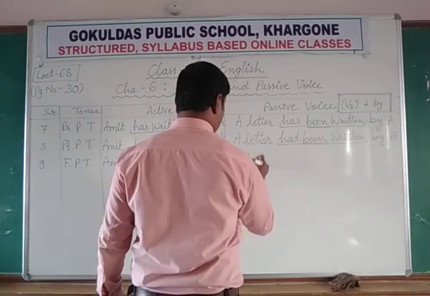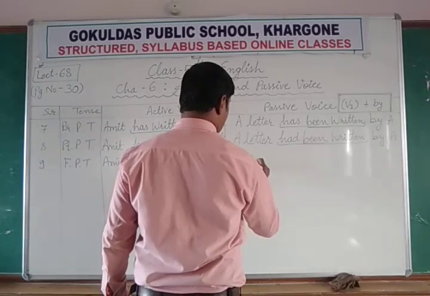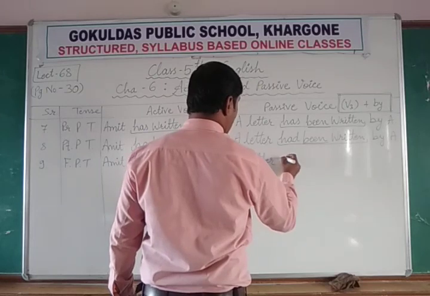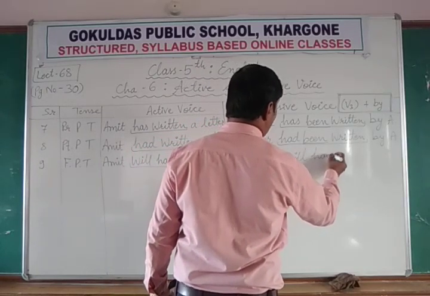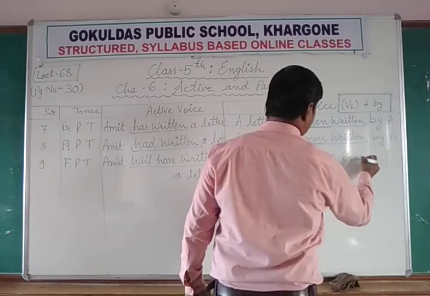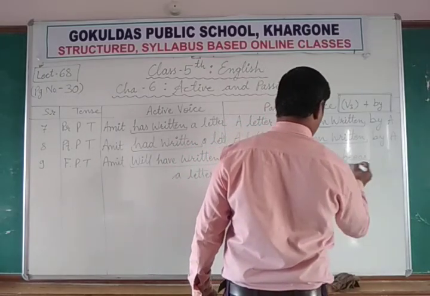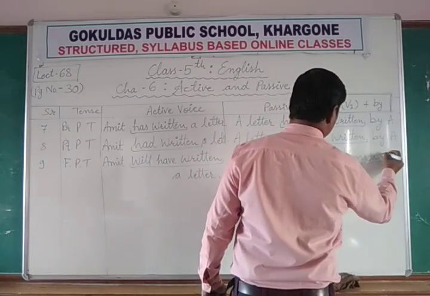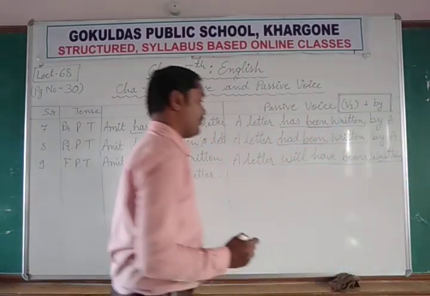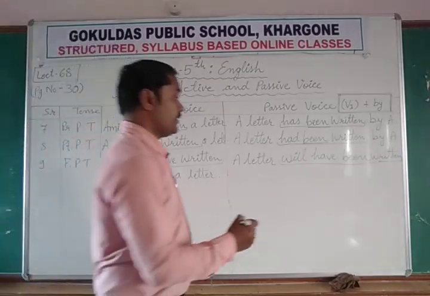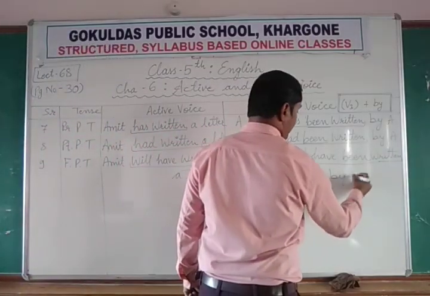A letter will have been written by अमित.